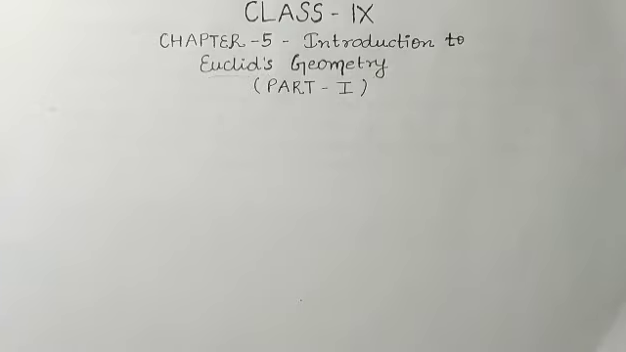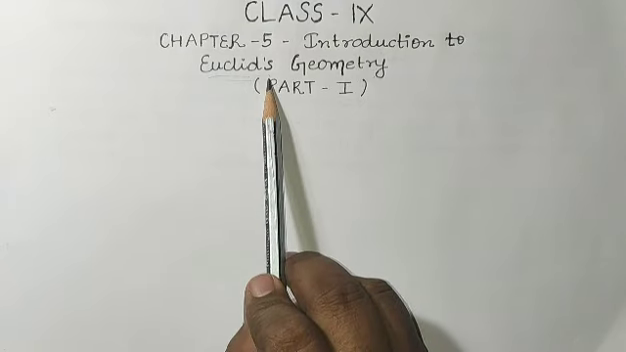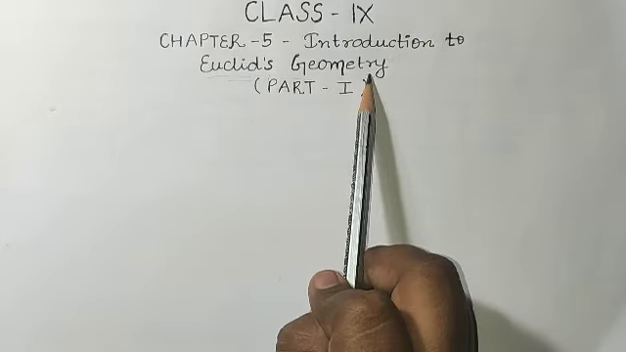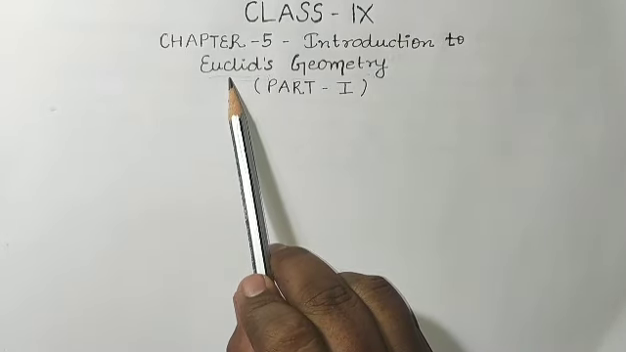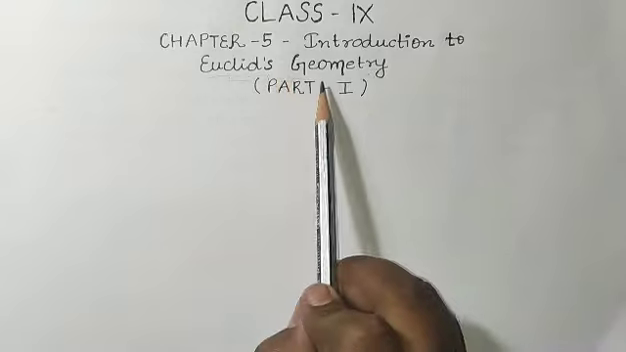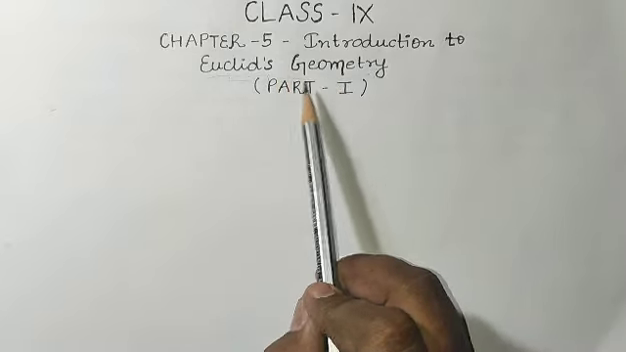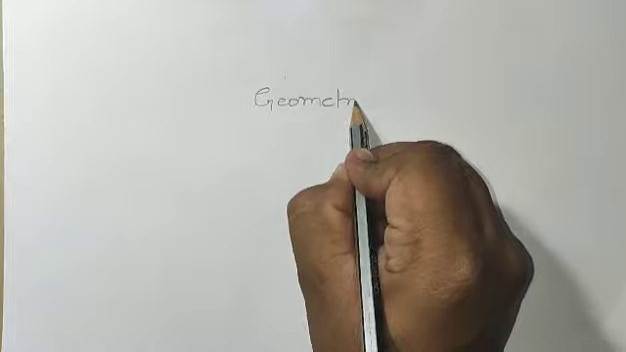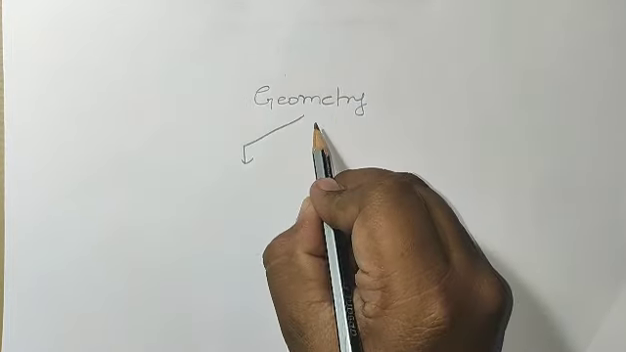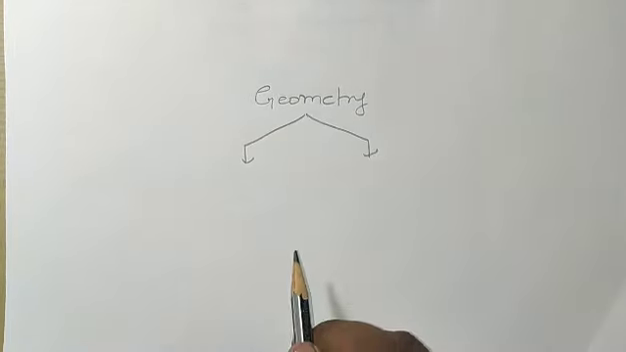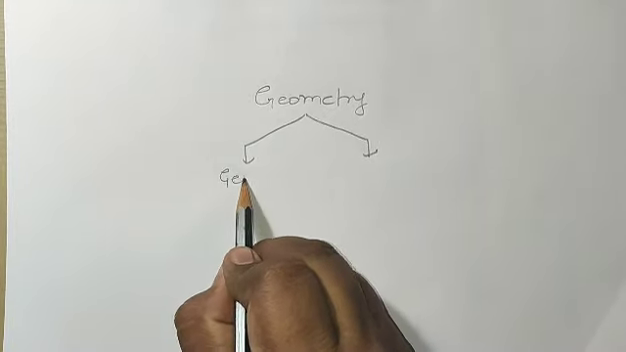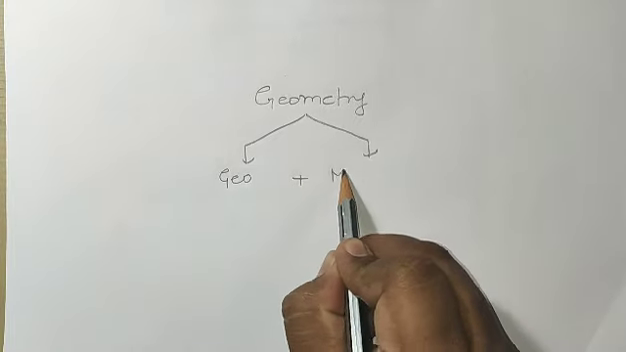Euclid was a Greek mathematician and he has given many concepts regarding geometry. So the name of this chapter, Introduction to Euclid's Geometry, is related to that. And the word geometry is made by the addition of two Greek words, geo plus metrian.